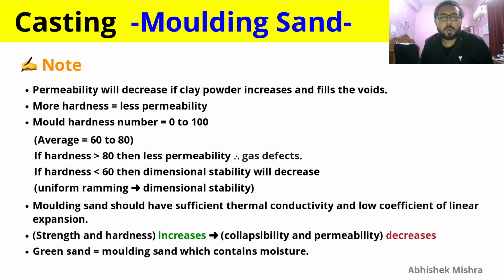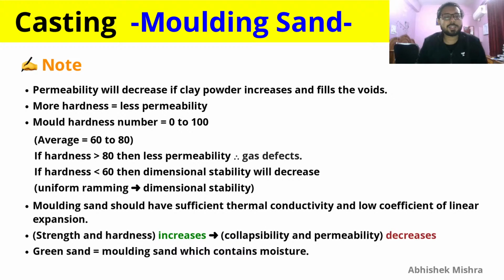More hardness is equal to less permeability. So remember this: if hardness is more, your permeability will be less, and therefore gas defects can arise. Hardness number of mold is 0 to 100. So this is a scale. Average hardness is 60 to 80. If hardness is greater than 60, then permeability will be very less and gas defects will occur.